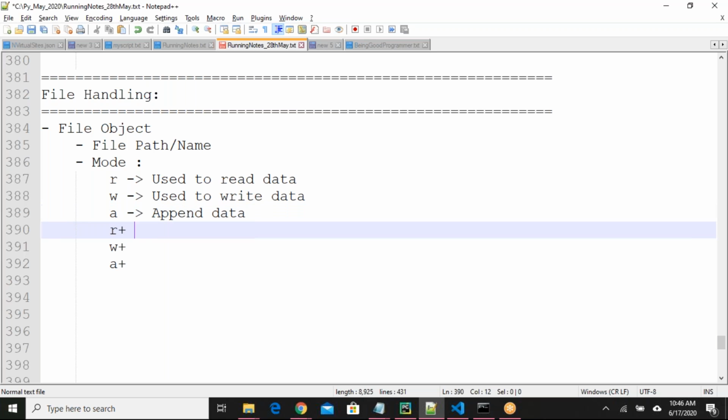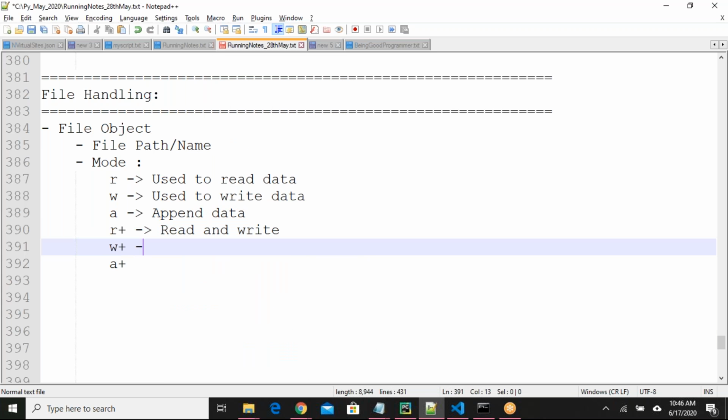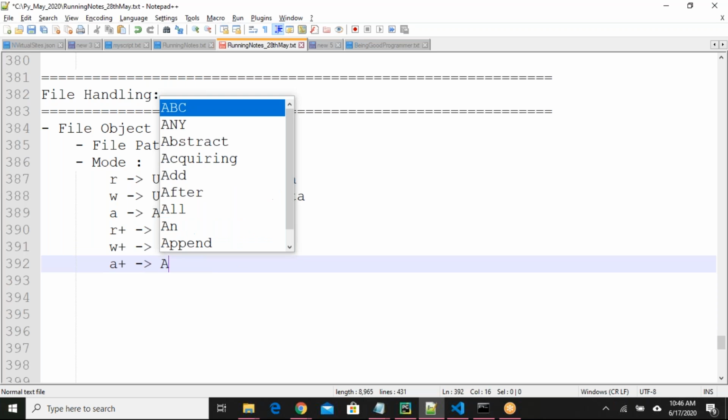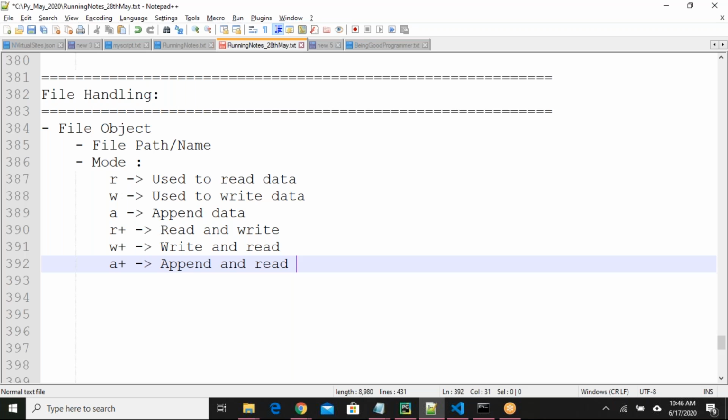Okay, if you want to perform both read and write operations, you can use r plus. Read and write operations you can perform. Again, w plus is for write and read data. a plus is for append and read data. So these are the different modes we can use for creating the file object.